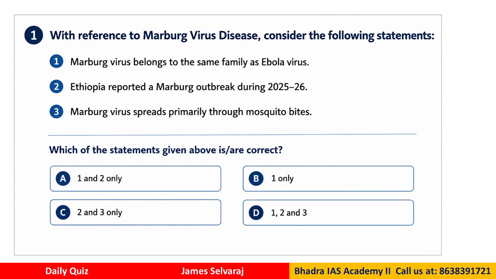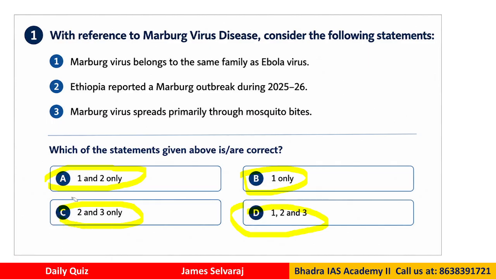The Marburg virus belongs to the same family as Ebola virus. Ethiopia reported a Marburg outbreak during 2025-26 very recently, and this virus spreads primarily through mosquito bites. Which of the following statements are correct? Option A, 1 and 2; option B, only 1; option C, 2 and 3; option D, all the above, 1, 2 and 3.